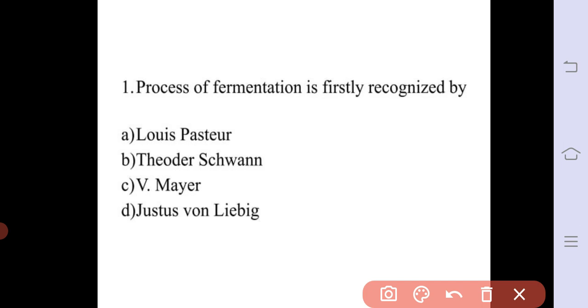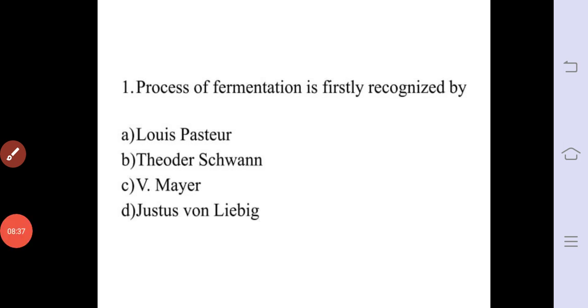The scientist Theodore Swan gave us the process of fermentation. Option B is the correct answer for this. Fermentation is the production of acids from a sugar. The process of fermentation was first recognized by the scientist Theodore Swan. Option B.